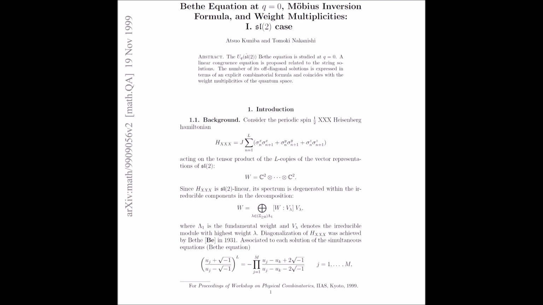Got it. Now, the paper keeps mentioning string solutions. Are we talking about actual strings here, like on a guitar? You're closer than you think. These strings are actually complex mathematical functions, and they help us describe the behavior of our quantum system. The research here zeroes in on what happens when a certain value, we call it Q, is set to 0. And that's when these functions become super interesting. They simplify in a way that reveals a lot about the system.